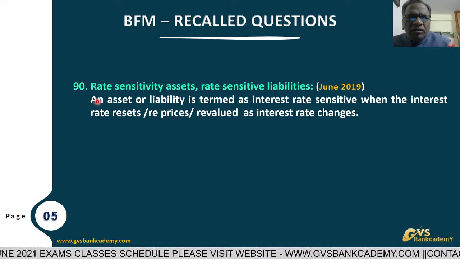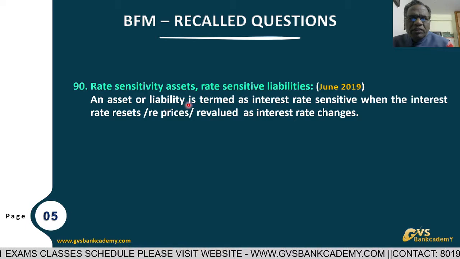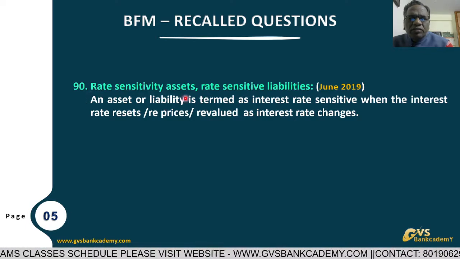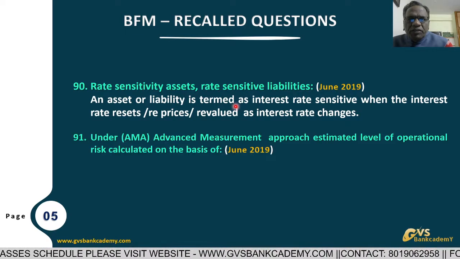At that time, they are going to reprice the assets or liabilities. That is called rate sensitive assets and rate sensitive liabilities. That is the definition for this.